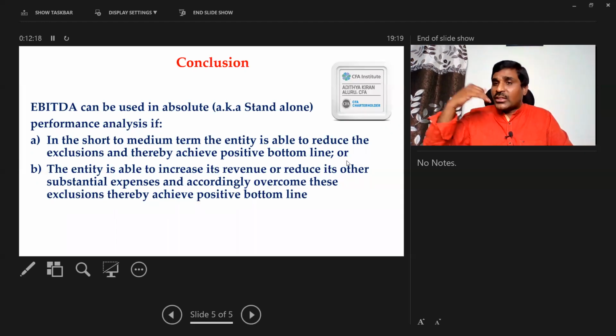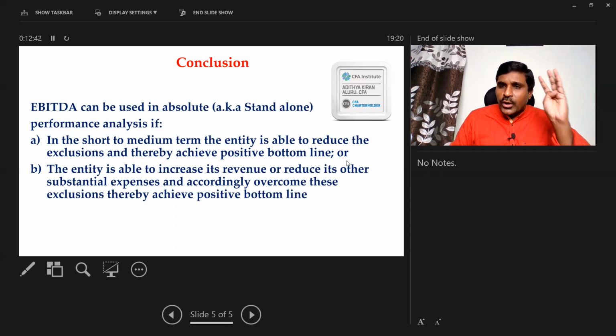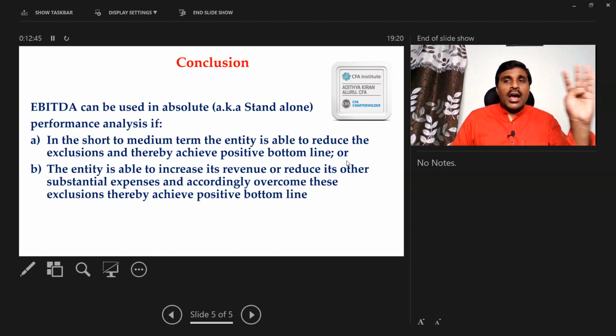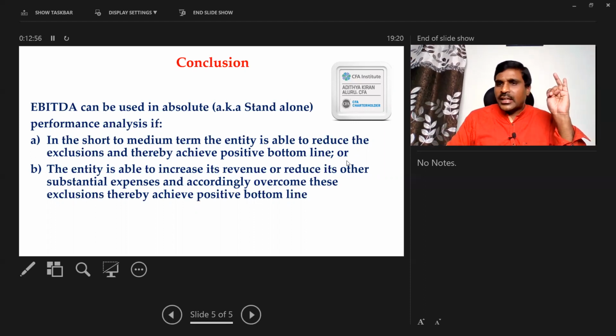Yes, fine. After the first stage of relative performance evaluation is completed, I'll come to the second stage. The second stage is standalone performance evaluation, or absolute performance evaluation. In the second stage, sir, is it still appropriate to exclude these three items? First, remember, if in the short to medium term the entity is able to avoid the exclusions, that means I am going to reduce my interest expenditure by reducing debt. I'm going to reduce my tax expenses by using strategies available in the tax legislation. And I'm going to reduce my depreciation expense by going for an asset-light business model.